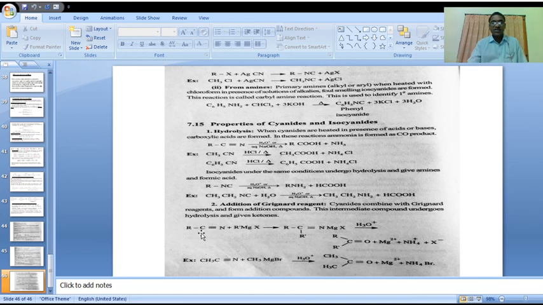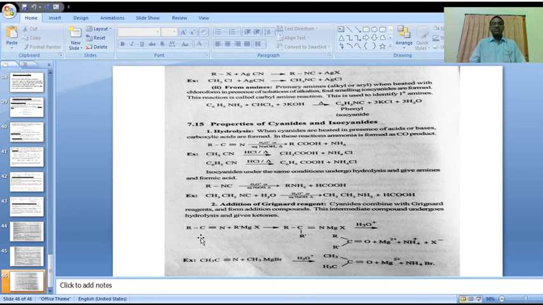Now let us go to the last property, the oxidation property. Alkyl isocyanide on reaction with mercuric oxide, HgO, forms alkyl isocyanate.